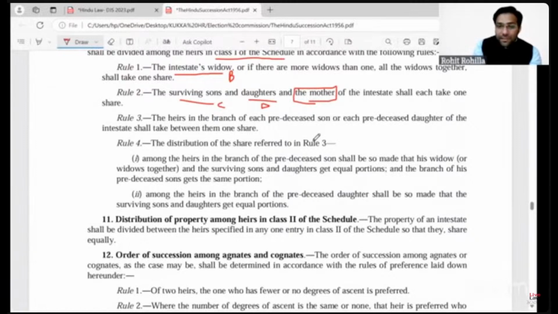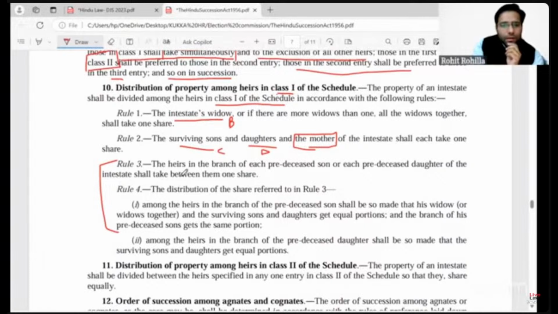So in presence of surviving sons and daughters, we need not consider rule number 3 and 4, because rule number 3 and 4 are the rules of representation. They represent the branch of predeceased sons and daughters, right? So since in our question the son and the daughter, both of them were surviving, we need not consider rule number 3 and 4. We can just apply rule 1 and 2 together. So applying rule 1 and 2